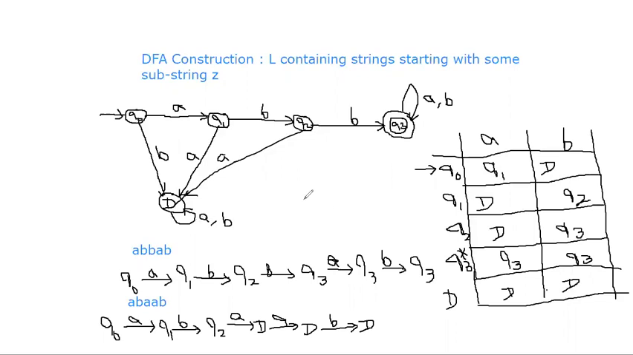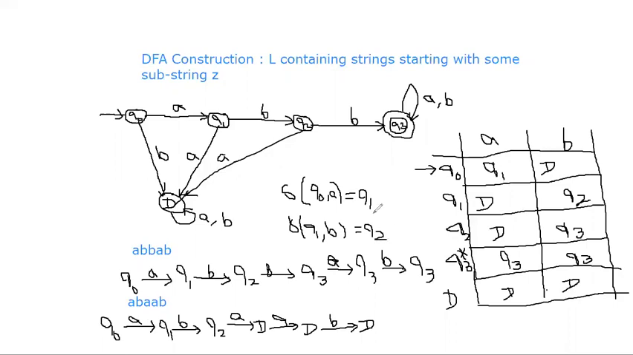Otherwise we can use delta transitions. Delta of Q naught comma A equal to Q1. Now we are at Q1. Delta of Q1 comma B, the next symbol, equal to Q2. So in this way also we can write.